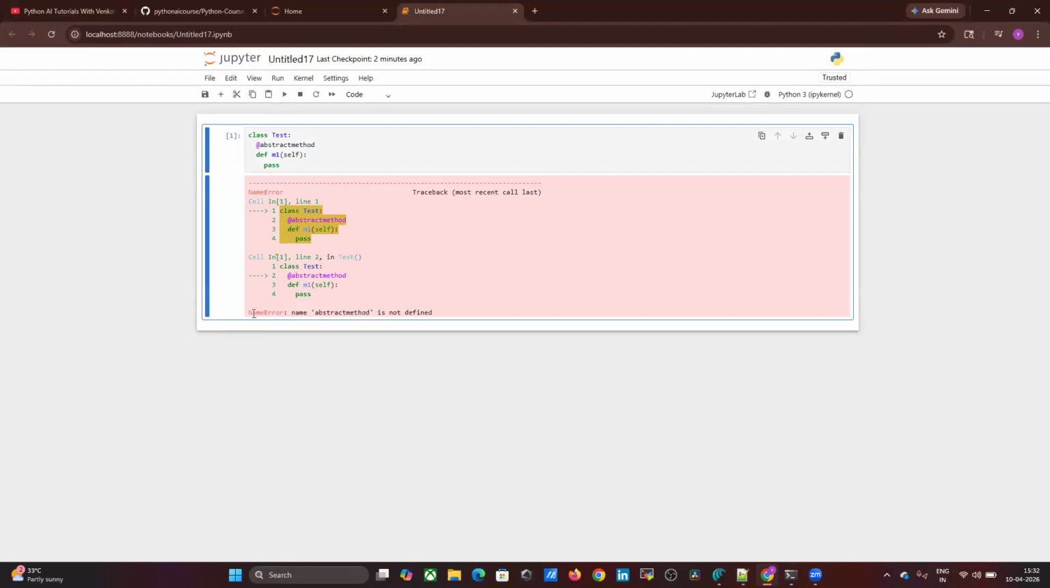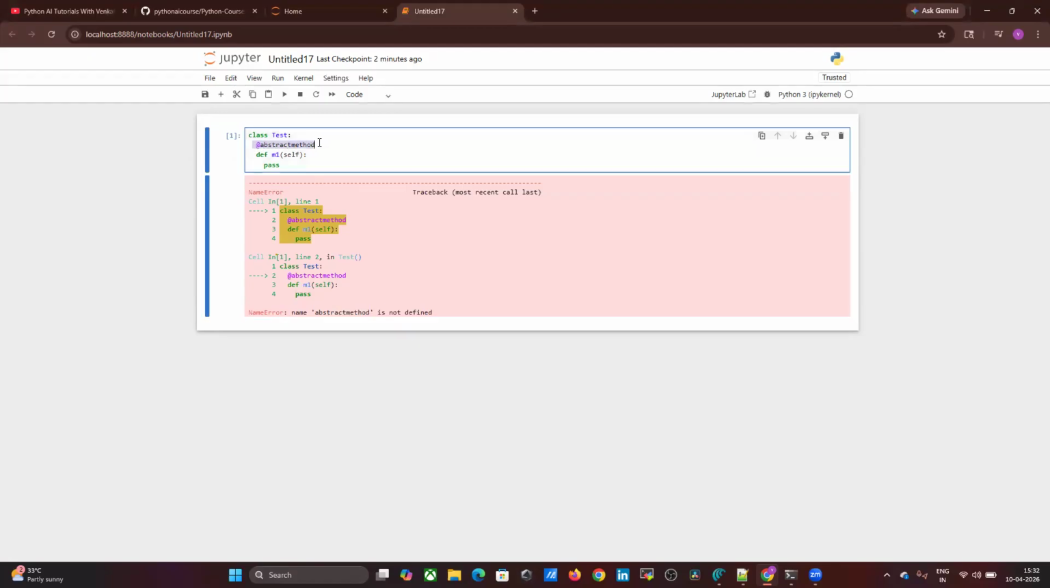Here, immediately a NameError came, right? What NameError? Name abstractmethod is not defined. You declared abstractmethod, but under which module is it present? You have used the abstractmethod decorator, but which module is it stored in? Then Python gets confused, right?